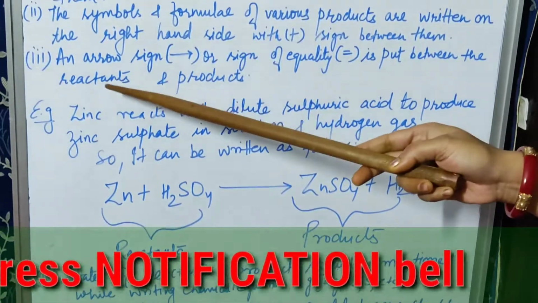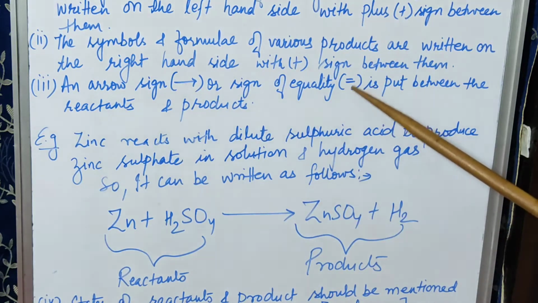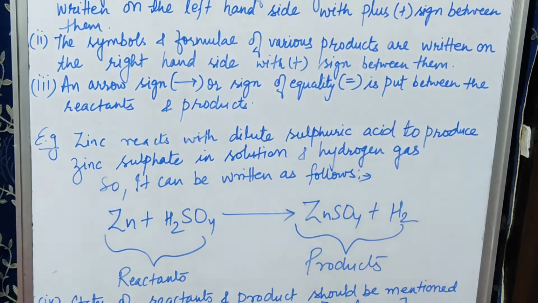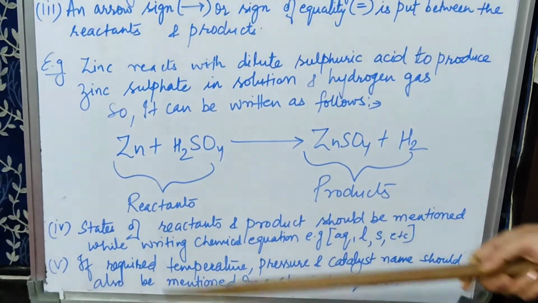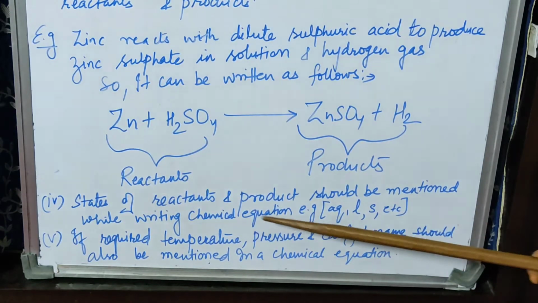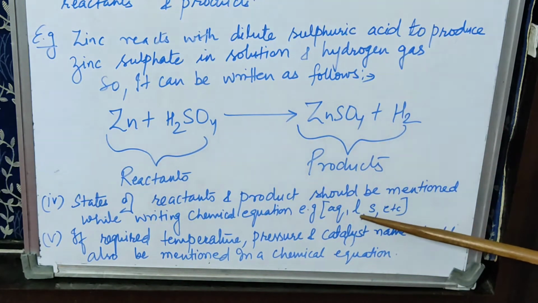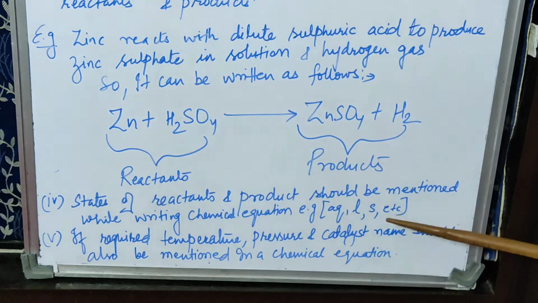Now third point, an arrow sign. This arrow sign, or equality sign, as in some of the reactions we use this equality sign also, is put between reactants and products, either this or this. So I have written this example here to help you understand better. Fourth point, states of reactants and products should be mentioned while writing a chemical equation. For example, if it is an aqueous solution you will mention (aq), if it is liquid you will mention (l), if it is solid you will mention (s), in small brackets, and so on.